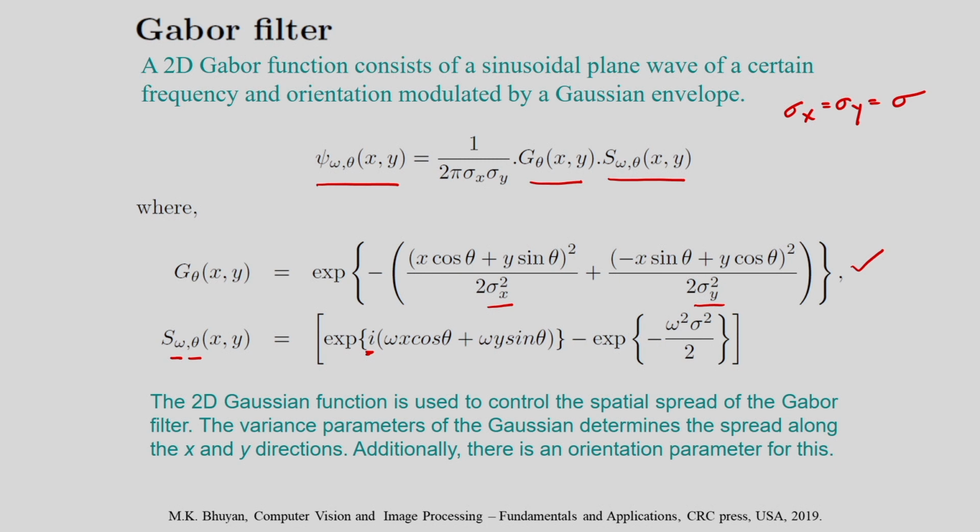That means the variance along the x direction is equal to the variance along the y direction, and corresponding to this case the rotation parameter theta does not control the spread, as the spread will be circular if the variances are equal. So, this is the definition of the Gabor filter. That means we are considering a sinusoidal plane wave of a certain frequency and orientation modulated by a Gaussian envelope.